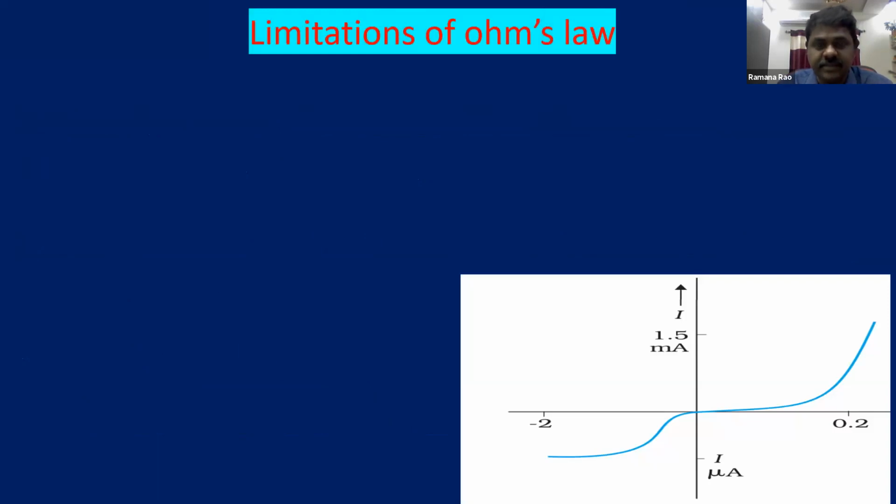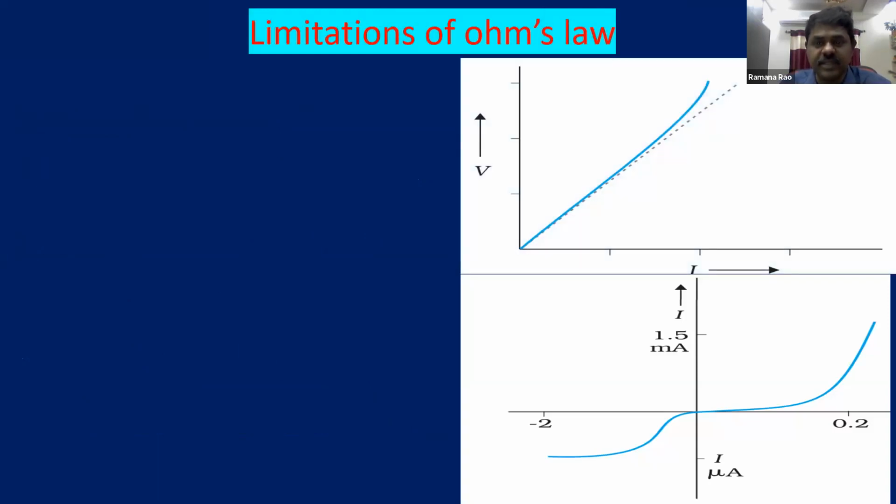You can see in these diagrams, the dotted line indicates the proportional variation. V is proportional to I. In the first picture, you can see voltage is proportional to current along the dotted line. But the blue line is slightly deviating from direct proportionality.